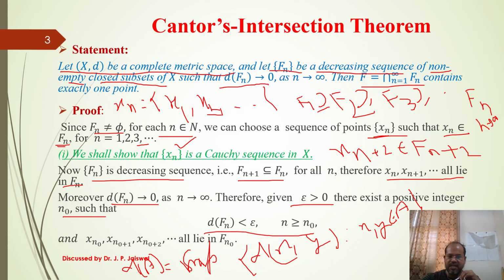So if we fix some positive real number epsilon greater than 0, definitely we are able to find some n naught such that the diameter of all fn where n is greater or equal to n naught is less than epsilon. And if you take n equal to n naught, then by the previous observation, xn naught plus 1 all lies in what? Fn naught.